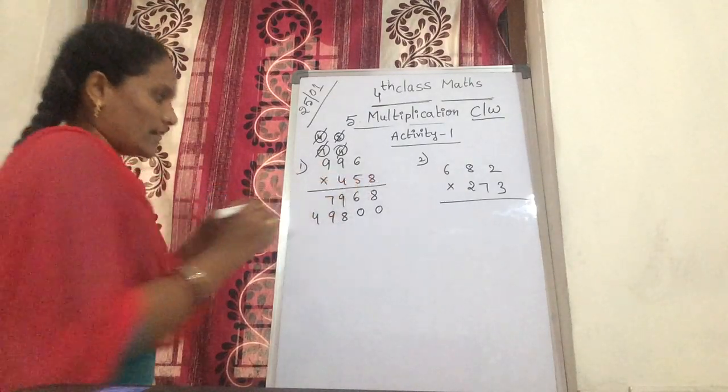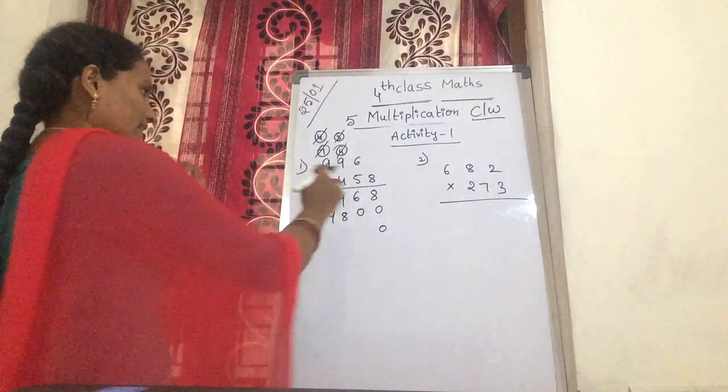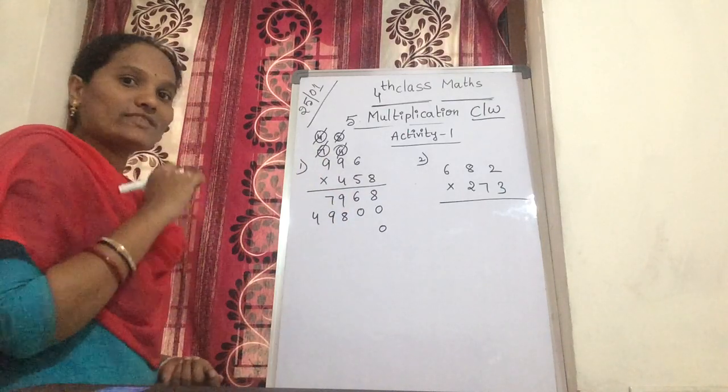Now the ones is over, so you put 0 in the ones place. Again, you multiply with the tens, and that is also over. So again you put 0 in the tens.